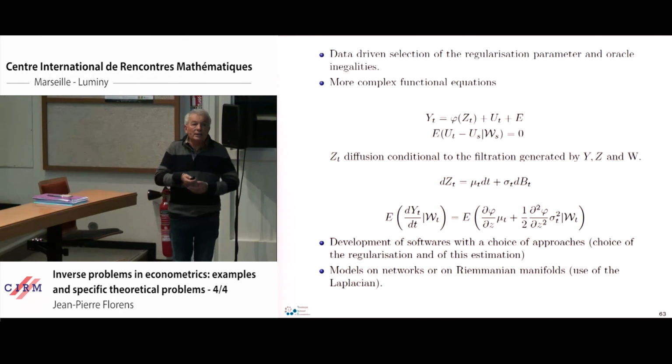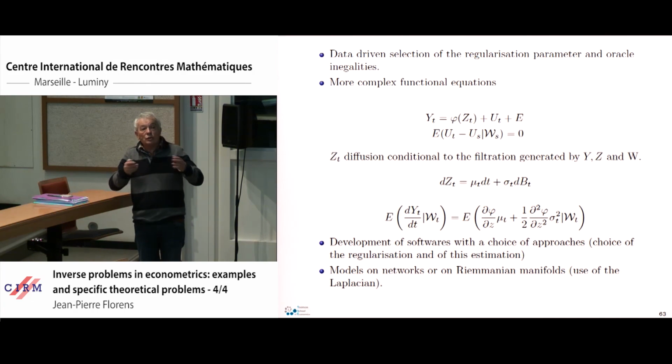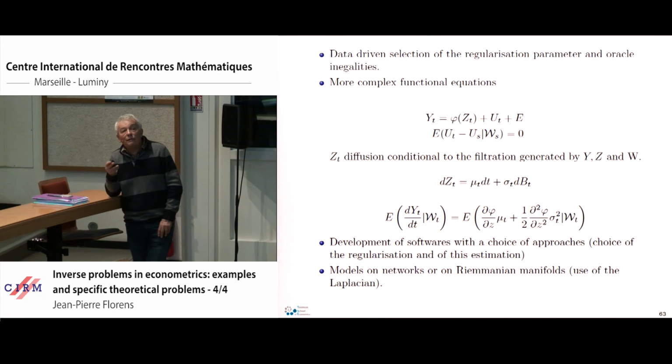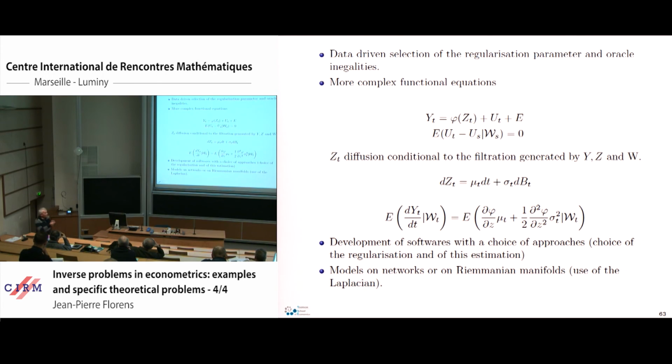People like Jeff Racine, or Frédéric Fèvre in Toulouse, or Samuele Centorrino developed software. Everything I have presented on instrumental variable estimation, at least in the easy case, has been implemented by several people. In particular, there is a computer program in R by Jeff Racine. And this will be my last word. My recent interest is about the introduction of networks and graph effects, which is strongly related to what will be presented by Gérard.